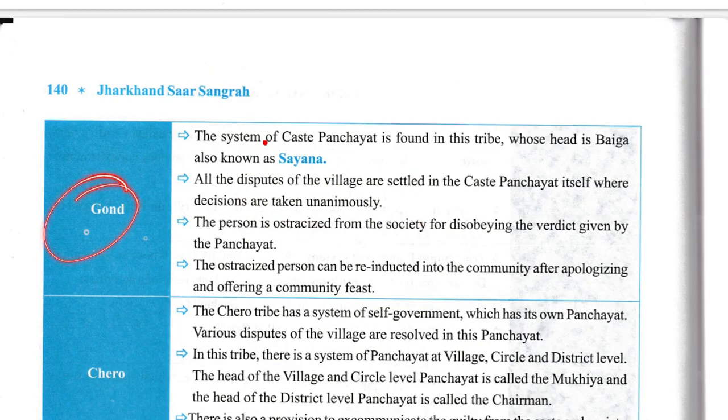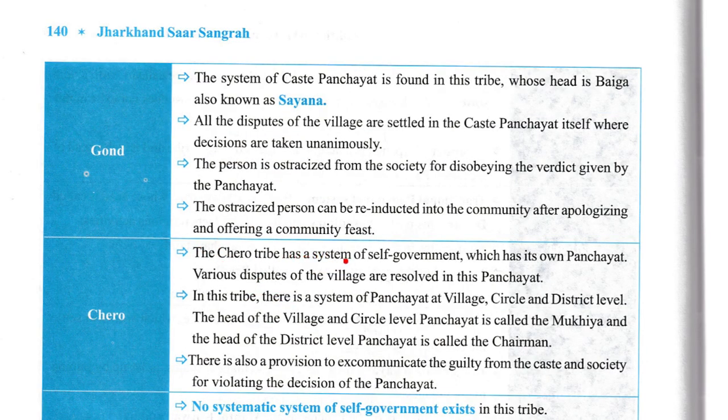Now, Gond. The system of caste panchayat is found in this tribe, whose head is Baiga, also known as Seana. All the disputes of villages are settled in the caste panchayat itself, where decisions are taken unanimously. The person is ostracized from the village for disobeying the verdicts given by the panchayat. The ostracized person can be re-inducted into the community after apologizing and offering a community feast.